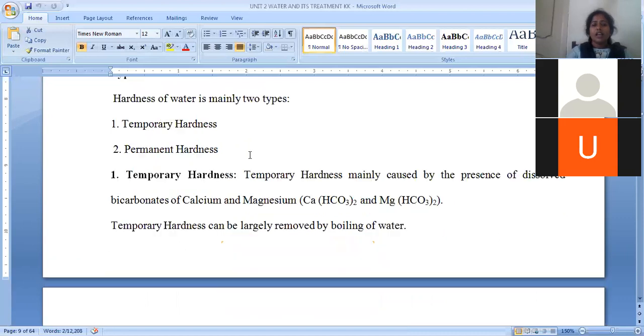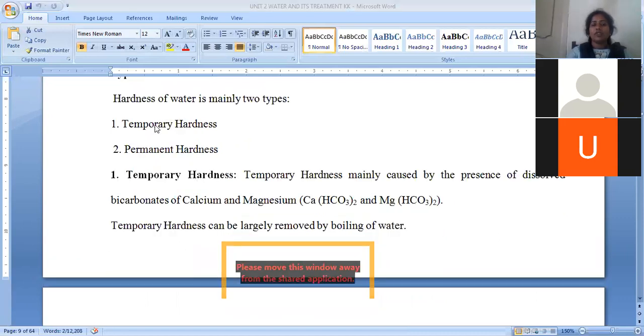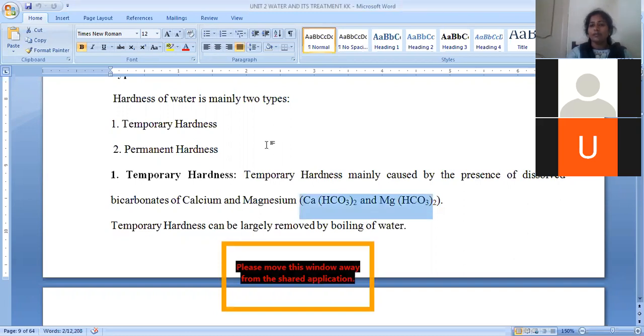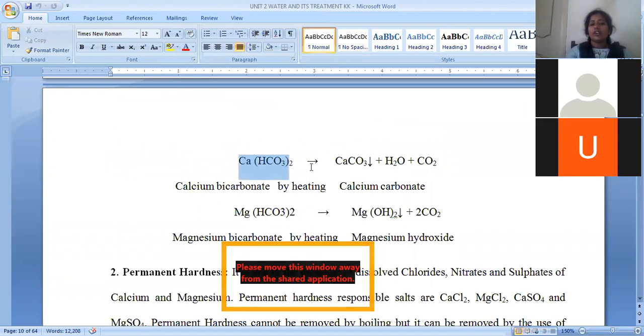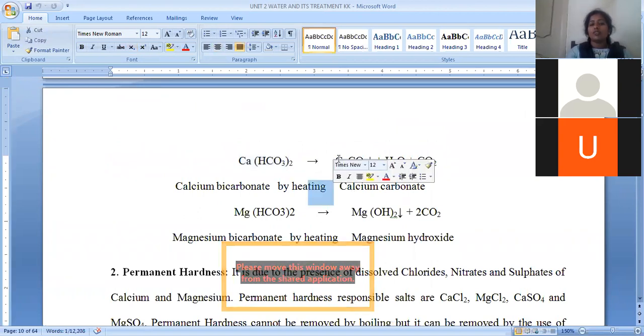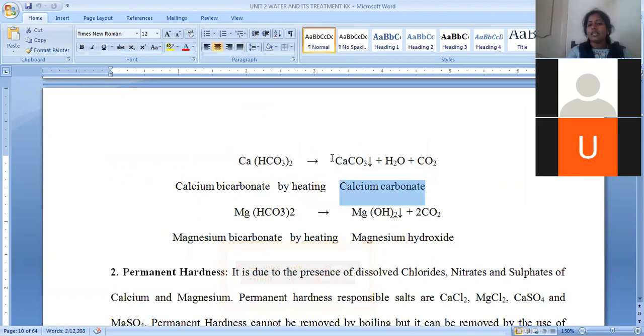Now, hard water can be broadly classified into two types: temporary hardness and permanent hardness. Temporary hardness is the hardness which is readily removed by simple boiling of water. It is mainly caused by bicarbonates of calcium and magnesium. How can we remove calcium bicarbonate? When subjected to heating, it is converted into calcium carbonate. Calcium carbonate is water insoluble and can be easily eliminated.